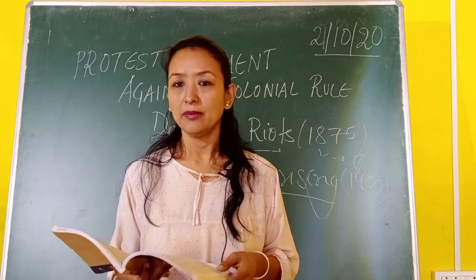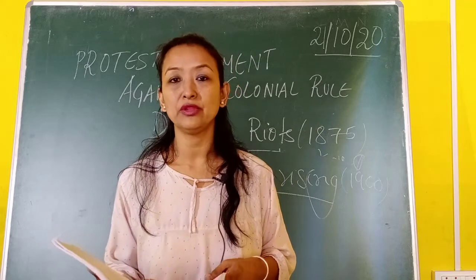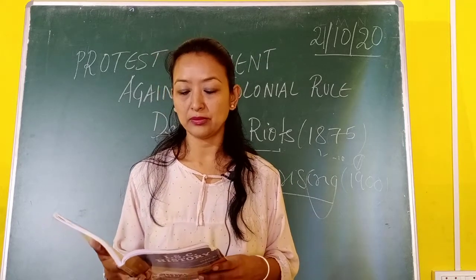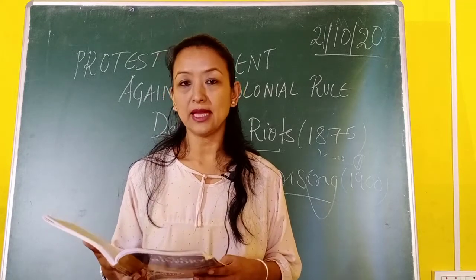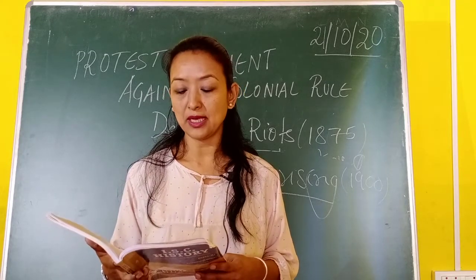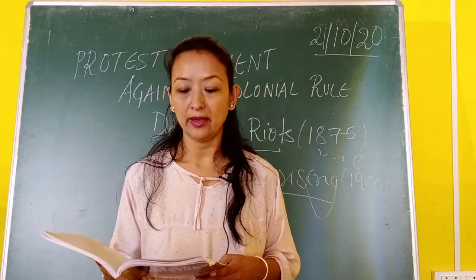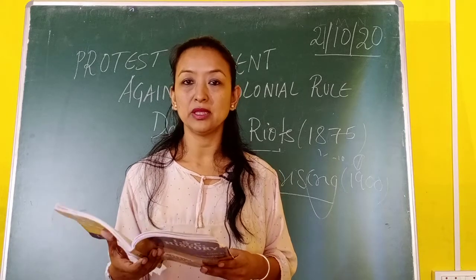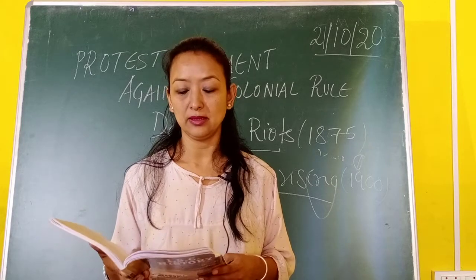Because of the policy of the British, because of the expansion of the British land revenue system, this created a lot of problems in this region, the Munda region. They resented, that means they were not happy. The Mundas were not happy. Why? Because the rate of tax was very, very high. The moneylenders also cheated and exploited the simple-minded Mundas. So the Mundas were exploited and cheated by the moneylenders.